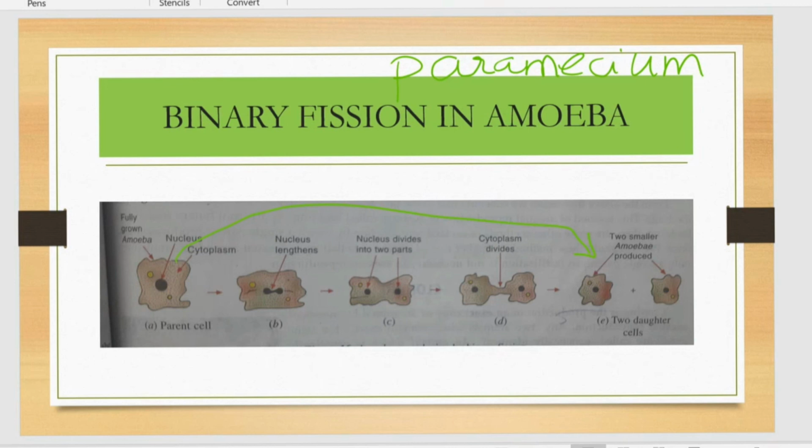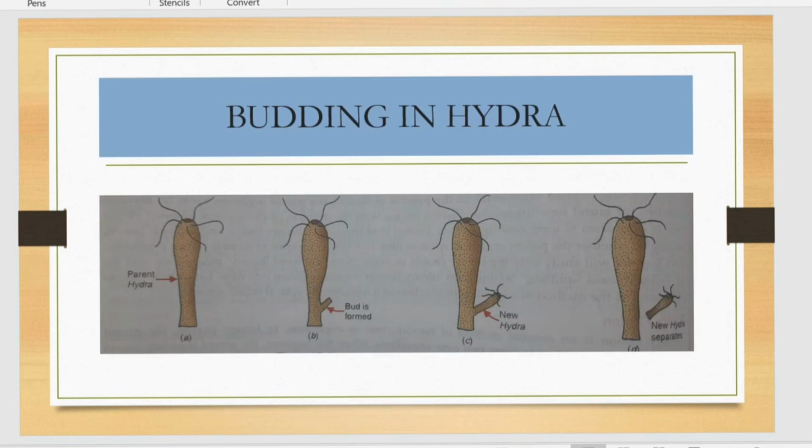Next we will move into hydra. The process is called budding. Budding means a small part of the body is producing a type of outgrowth. It is called a bud. You can see here the outgrowth is called a bud, and each hydra has tentacles. This is called tentacles, and this is its mouth. So this is the complete organism.